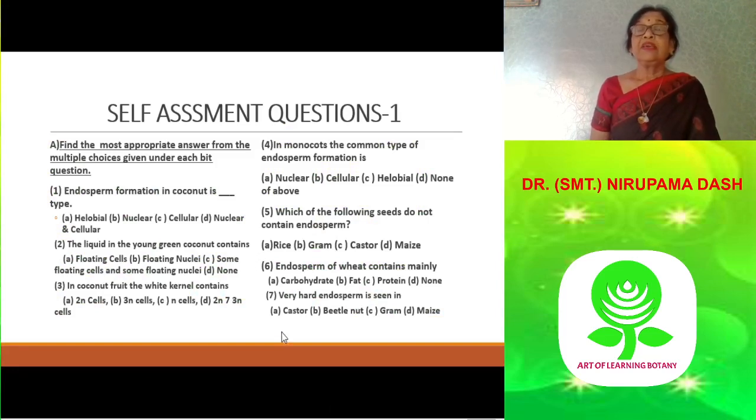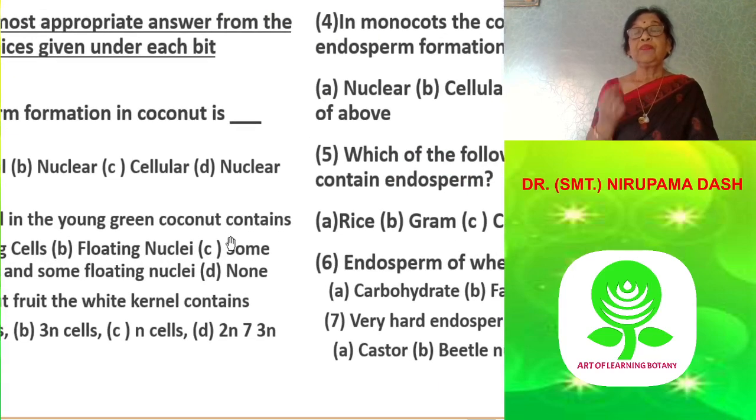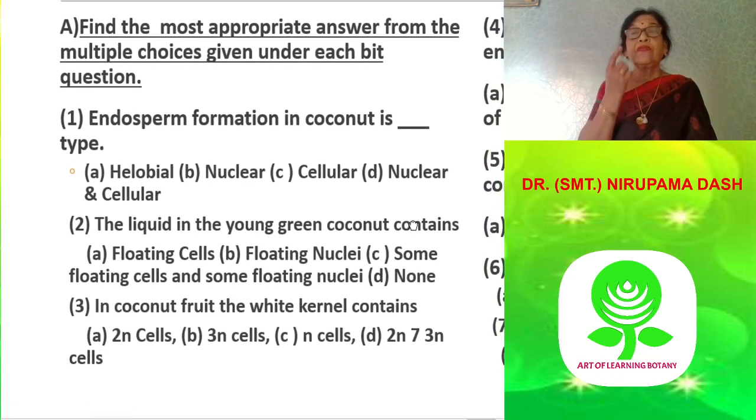Here are the questions. Find the most appropriate answer from the multiple choice given under each question. Question number 1: endosperm formation in coconut is dash type: A, halobial, B, nuclear, C, cellular, D, nuclear and cellular.